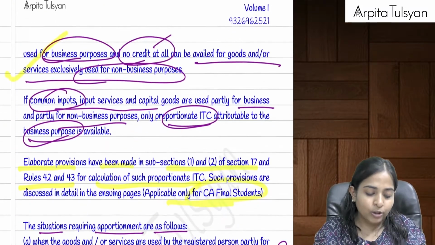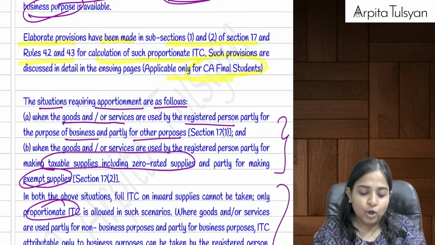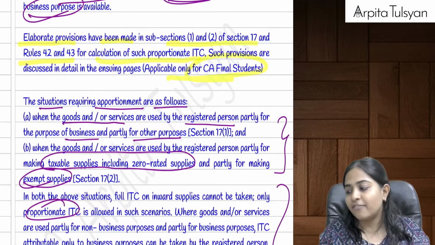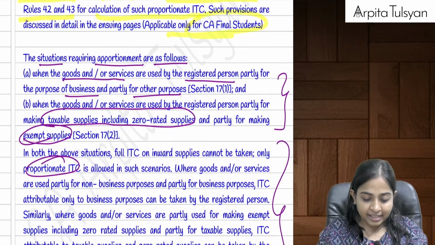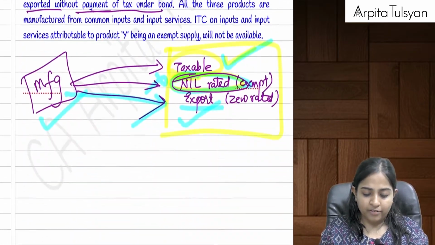Yes, all those things are given in section number 17.1 and 17.2, and for that you have rule number 42 and 43, which is not there for CA Inter students, but it is there at CA Final level, right? So this is what we had studied there.